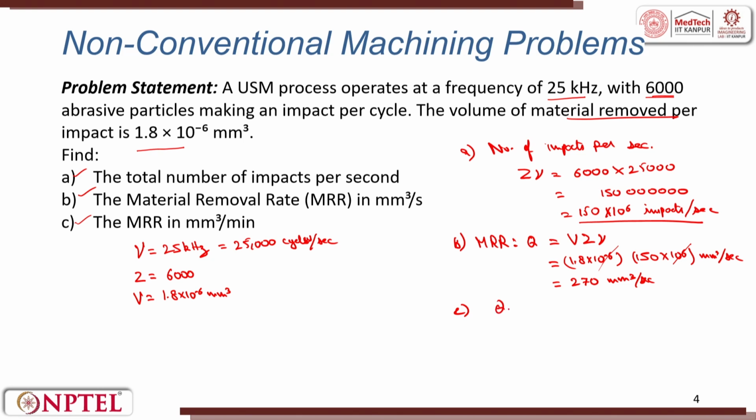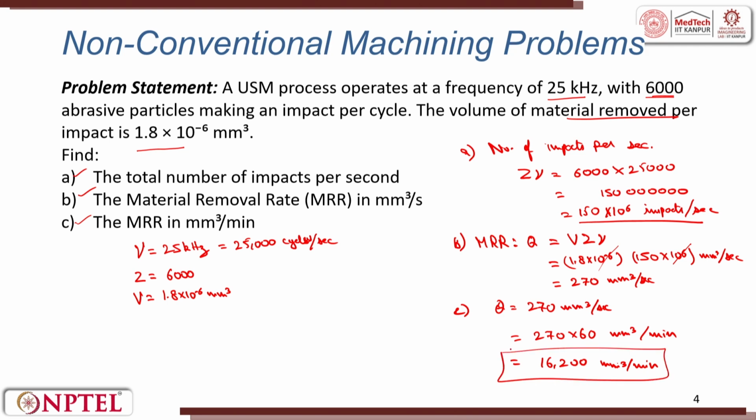We have calculated Q as 270 millimeter cube per second. If I need to convert this into minutes, I will just multiply it by 60. 270 into 60 millimeter cubes per minute, that is 16200 millimeters cube per minute. So, this was calculating the MRR and number of impacts per cycle.